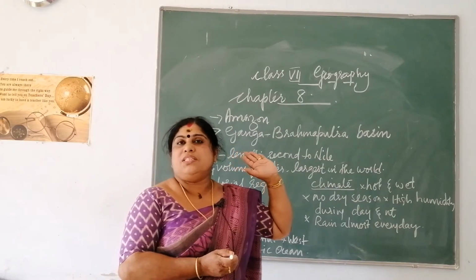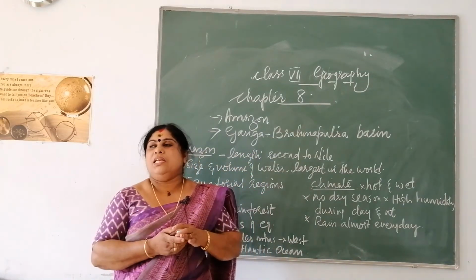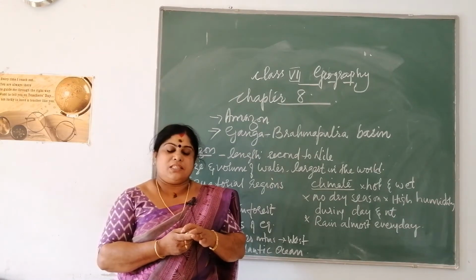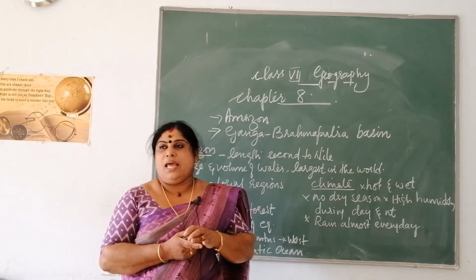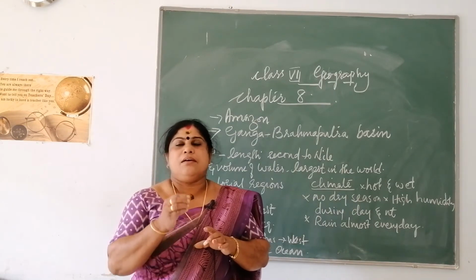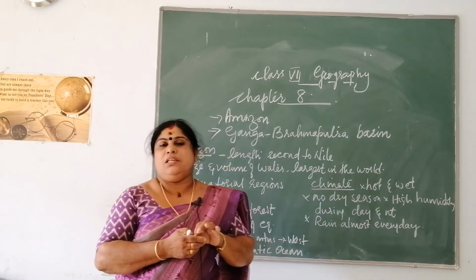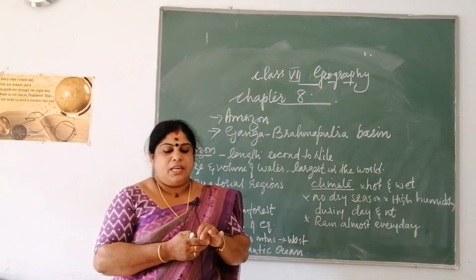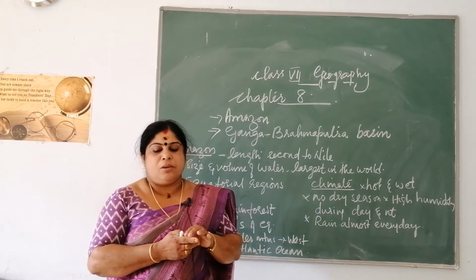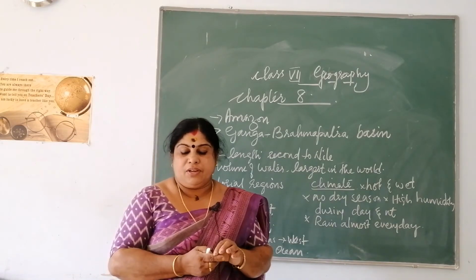And see, because of this high temperature and high humidity here, this climatic condition is unfavorable for the existence of human life there. So, very few people, only tribals, are found in these forest areas, and their main occupation is shifting cultivation.